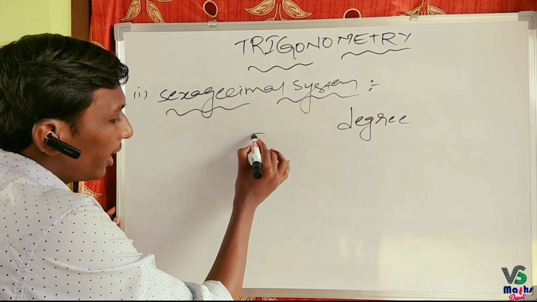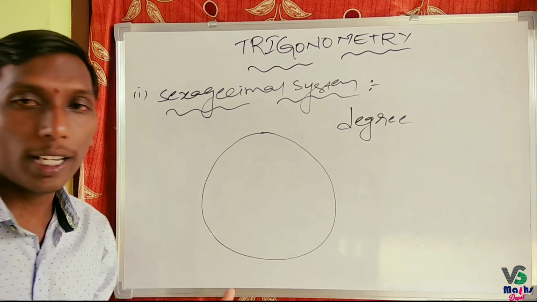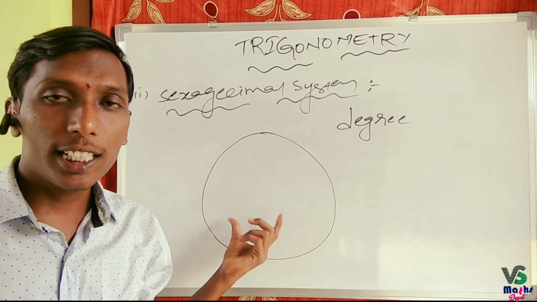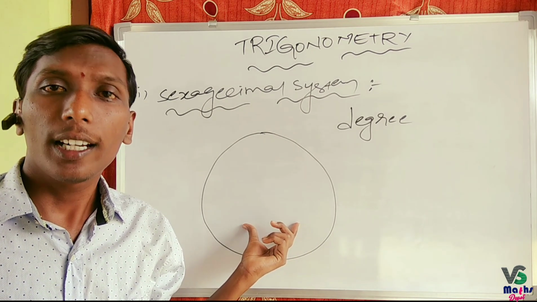In this system, let us take a complete rotation. If you divide this complete rotation into 360 equal parts, then each part represents a degree.